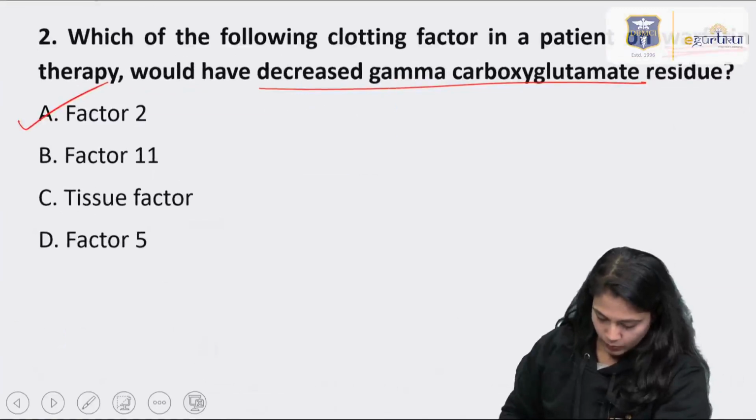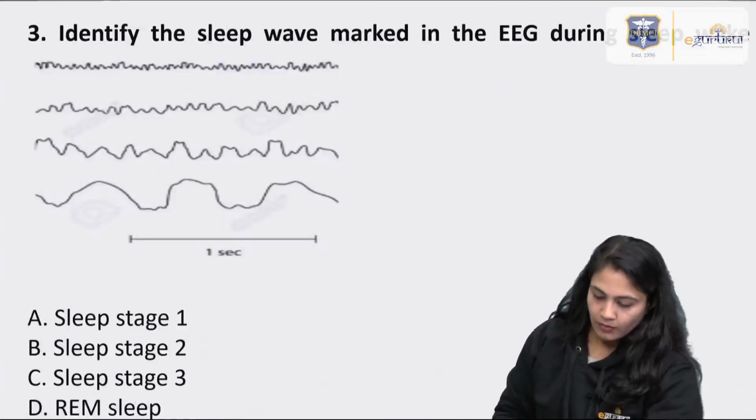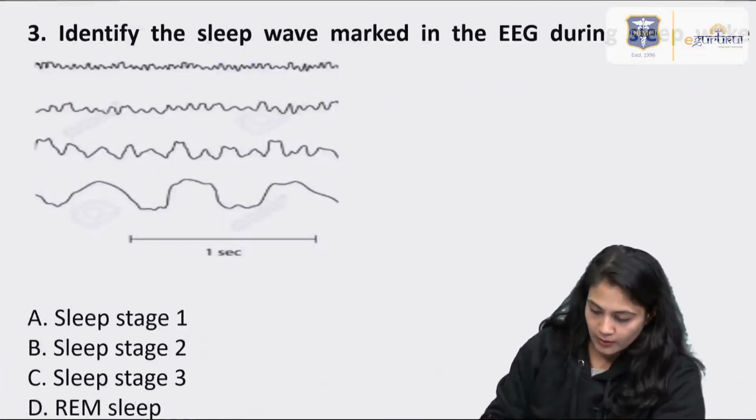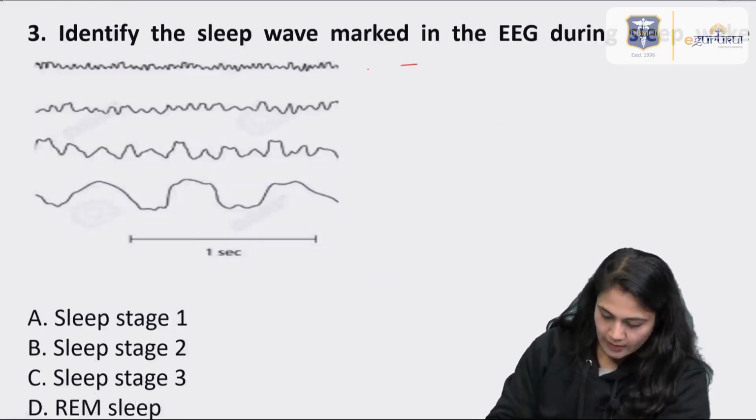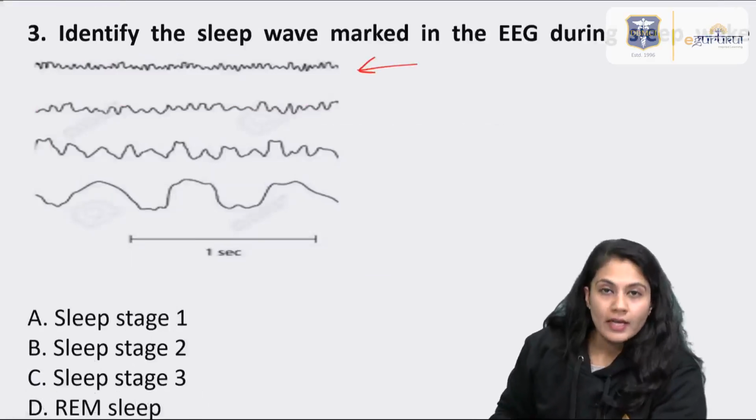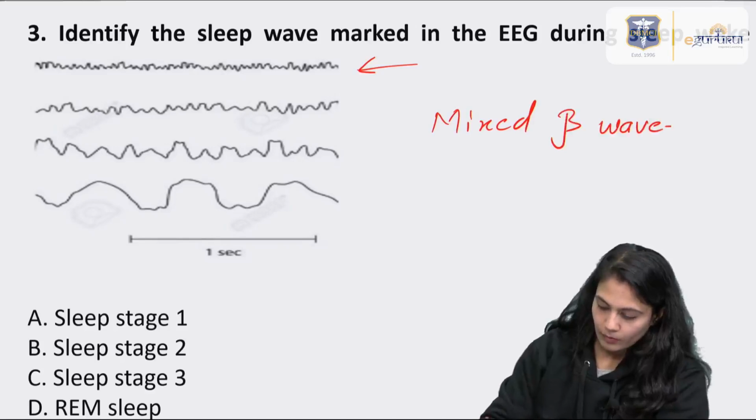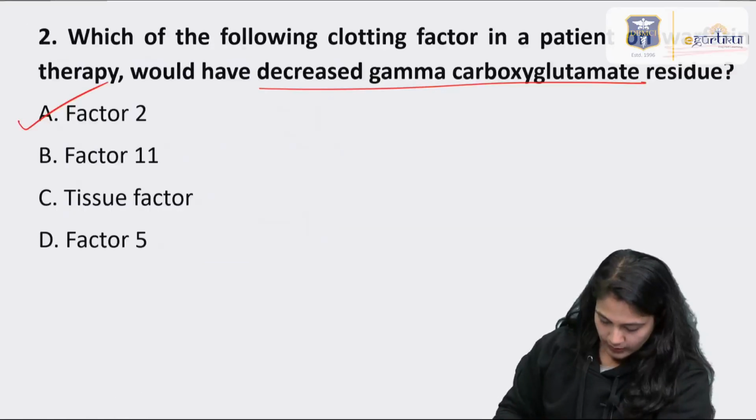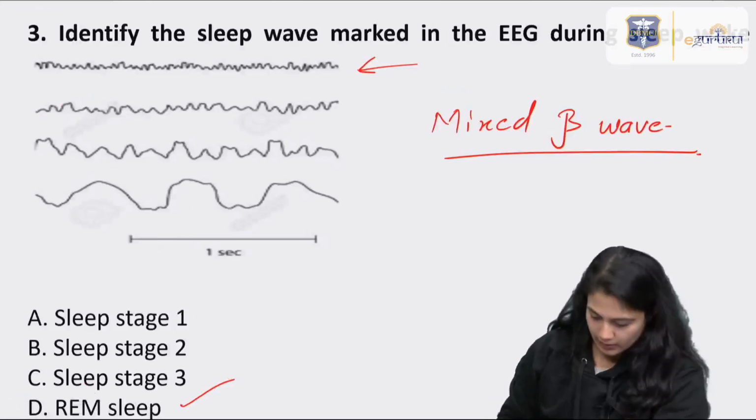Okay, moving to the next question. Identify the sleep wave marked in the ECG during the sleep wake cycle, right? And they're asking about the first wave. Now, this is the mixed beta wave. The answer of this question is option D, REM sleep, right?